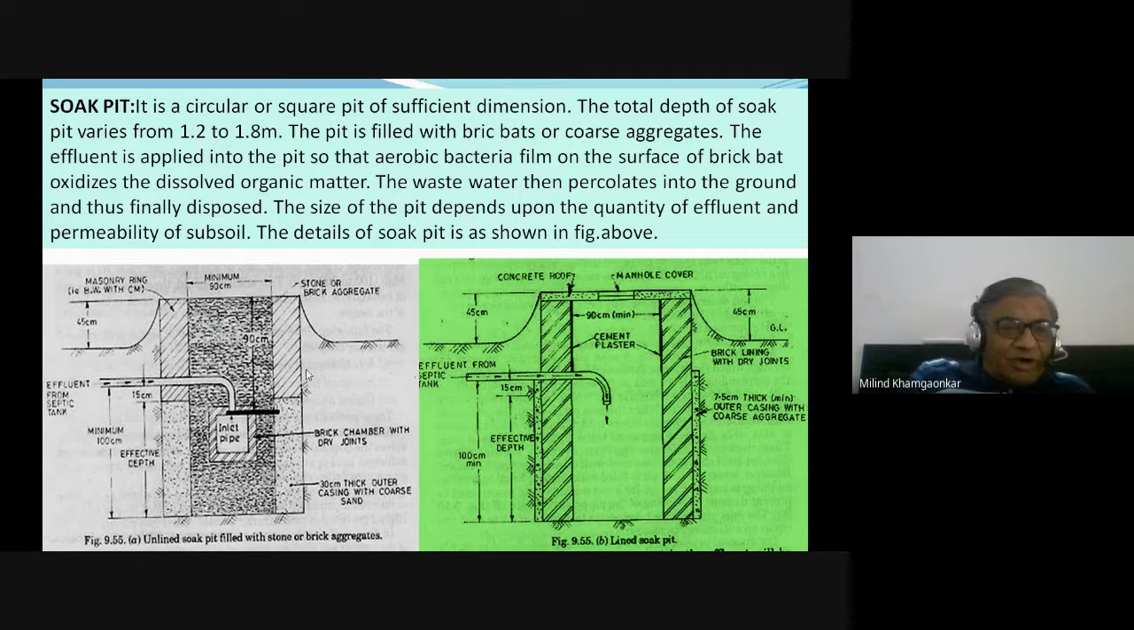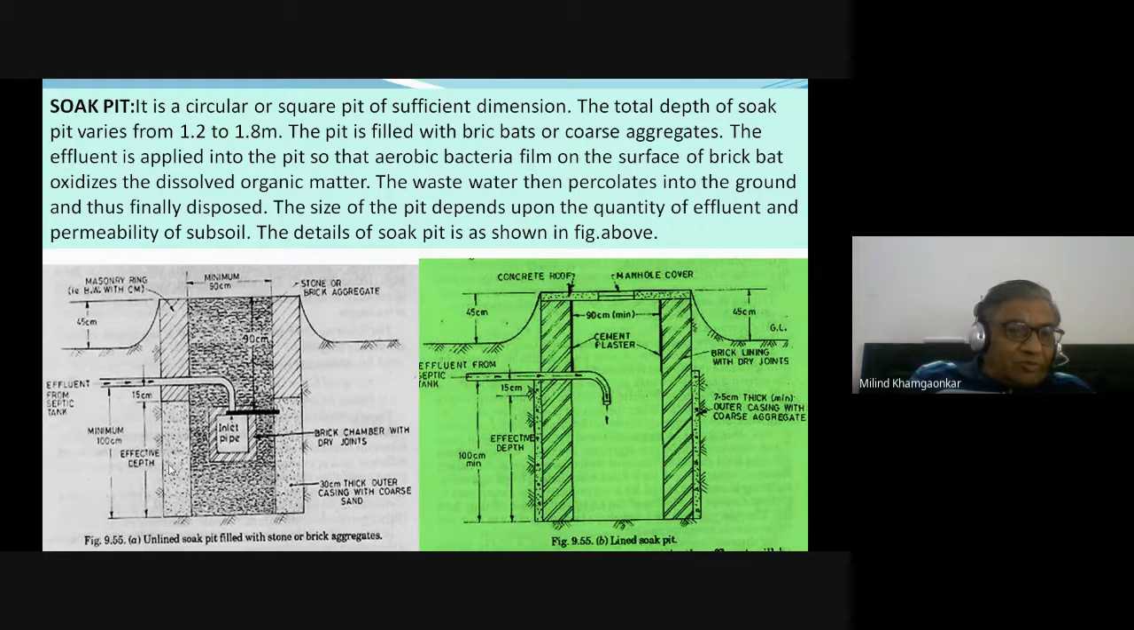Naturally, it percolates through all these brickbats and the coarse aggregates, etc. In due course of time, a film of aerobic bacteria forms on it. Then two things happen, either aerobic bacteria or anaerobic bacteria decompose whatever organic matter is there into this supernatant liquid. Very little remains in it.